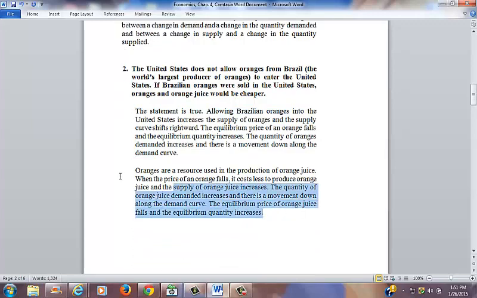Oranges are a resource used in the production of orange juice. When the price of an orange falls, it costs less to produce orange juice, and the supply of orange juice increases. The quantity of orange juice demanded increases, and there is a movement down along the demand curve. The equilibrium price of orange juice falls, and the equilibrium quantity increases.